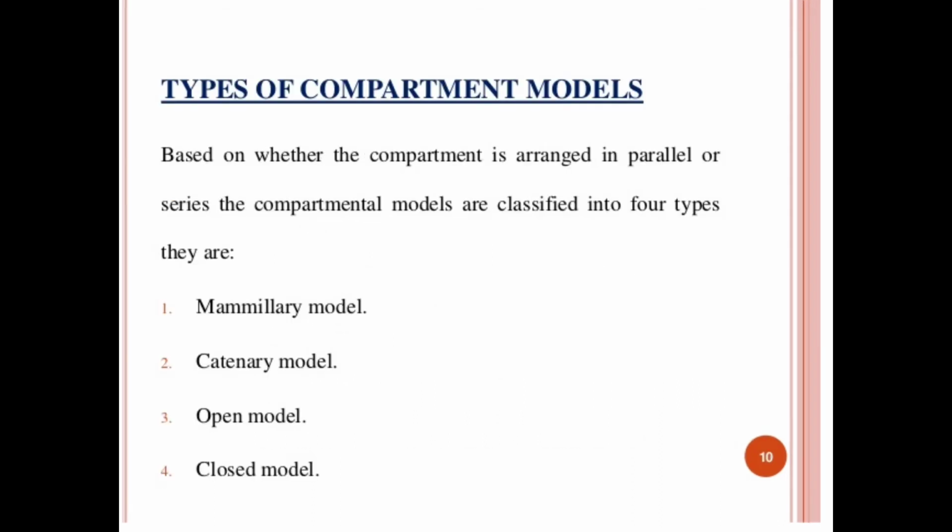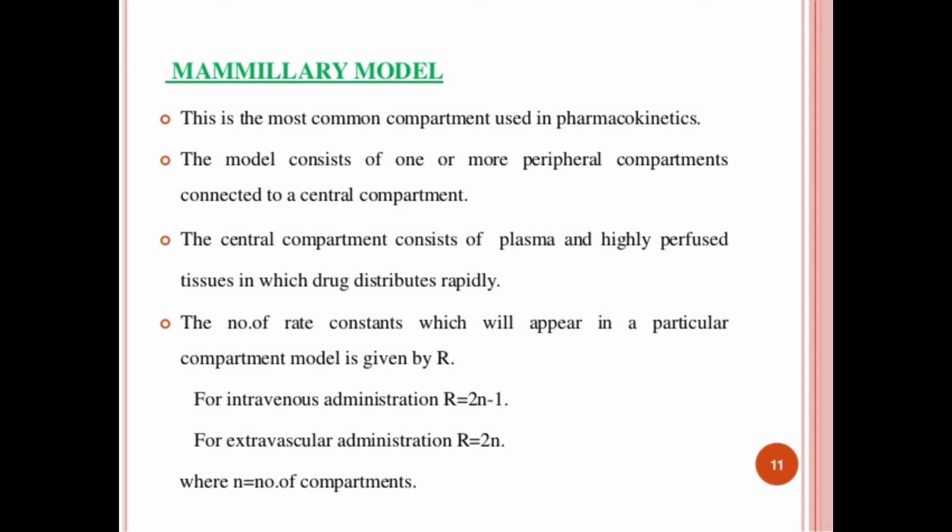As I have said, depending upon whether the compartments are arranged in parallel or in a series, the compartment models are classified into four types: mammillary models, catenary models, open model and closed model. First we will discuss the mammillary models. This is the most common compartment model used in pharmacokinetics. It consists of one or more peripheral compartments connected to the central compartment in a manner similar to the connections of satellites to planets. As we know, they are joined in parallel to the central compartment.